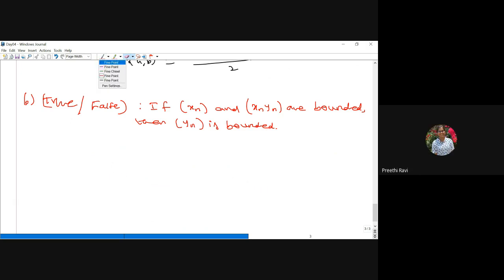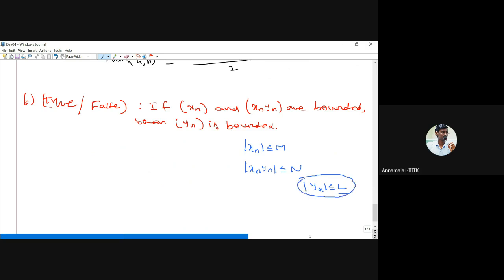True, sir. Why? It will be bounded by the bounds of x and y. So xn is bounded means each xn is bounded by some number m. And it is given that xn into yn is bounded by some number, suppose capital M. Then from these two, how can you find some number such that yn is bounded by that number? Maybe I take L. So how will you find L from this? We have to find a bound for yn.